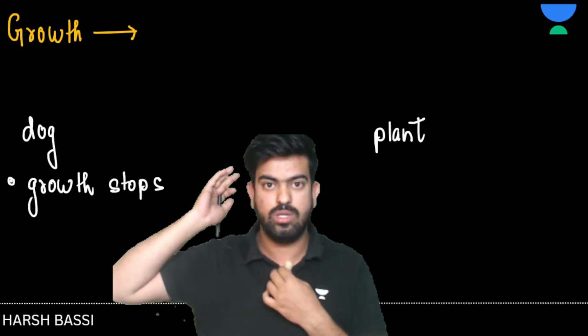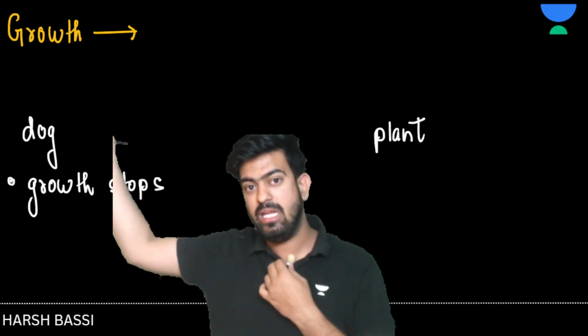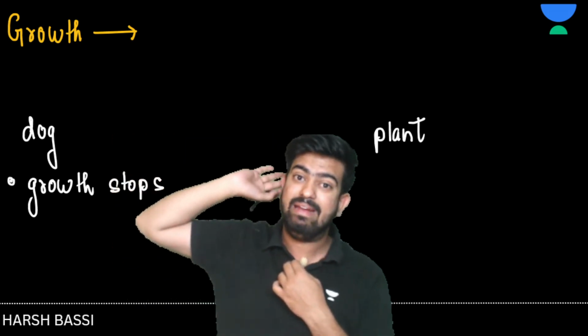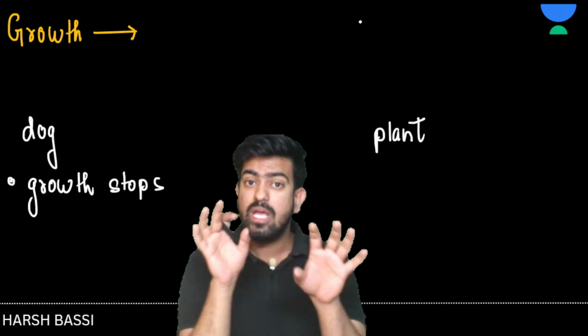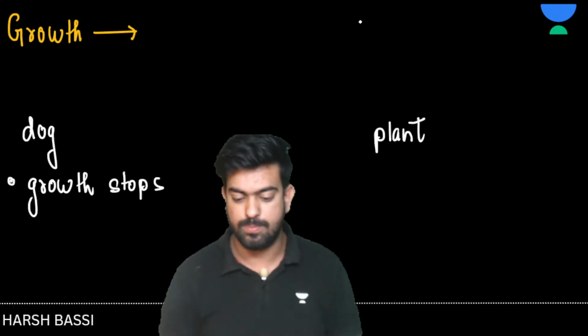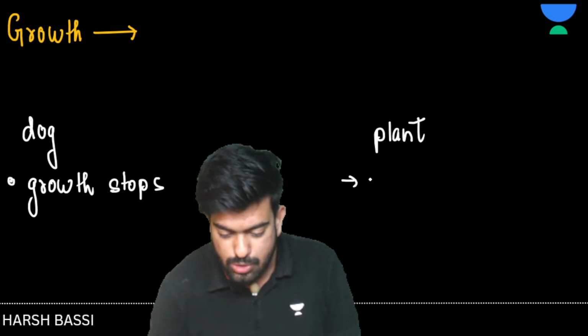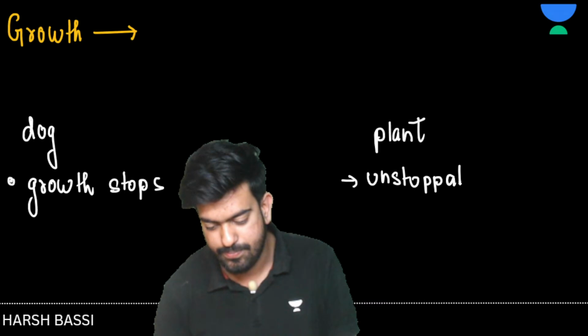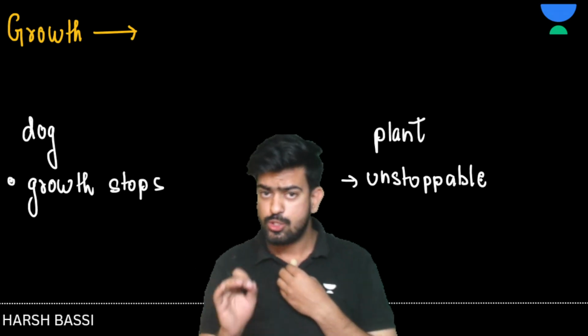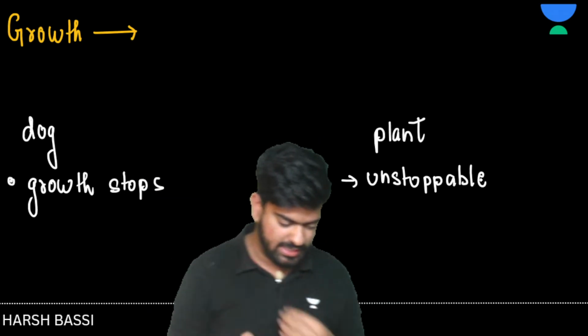I was born in 2000 and the plants in my house have been present since 1989. So they are constantly growing, right? So in plants, growth doesn't stop. Unstoppable. Yes or no? So we got a major point here, right?